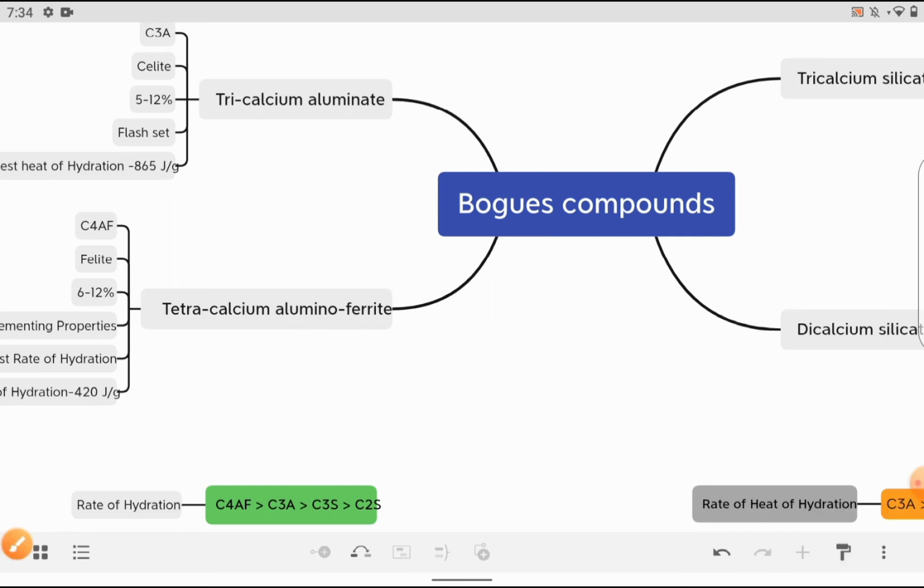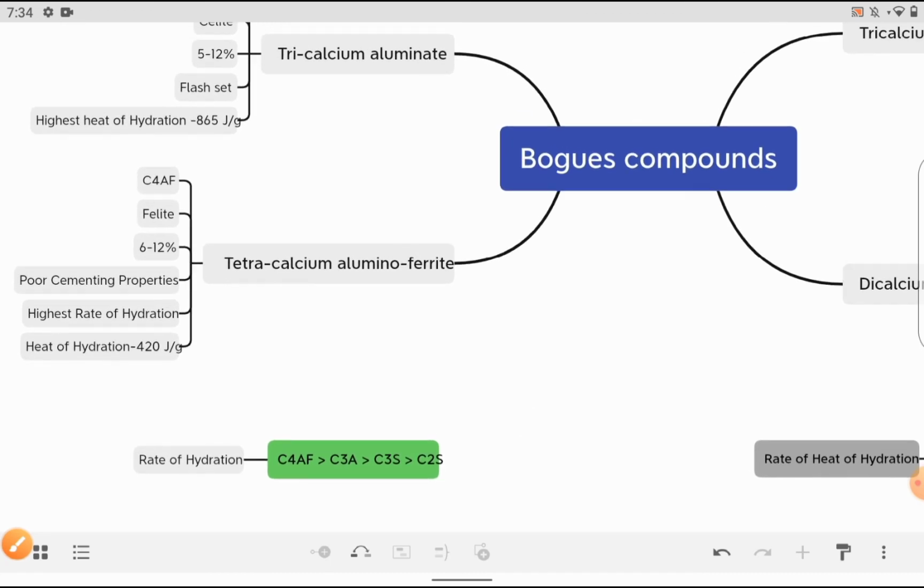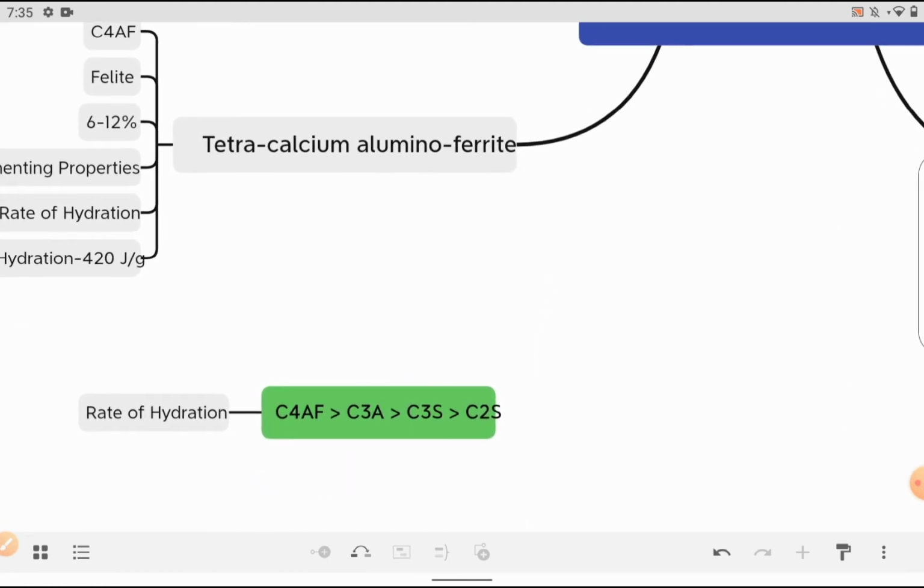Questions might be formed like this: what are the alternate names for the compounds, what are the proportions, and what are the responsibilities, how they act, for example the responsibility of tricalcium aluminate or tricalcium silicate. Generally the rate of hydration is the type of question formed here.